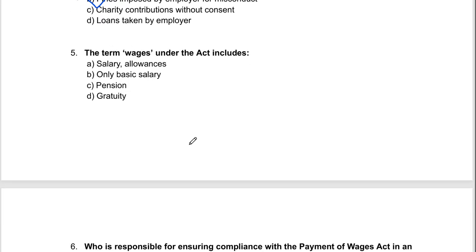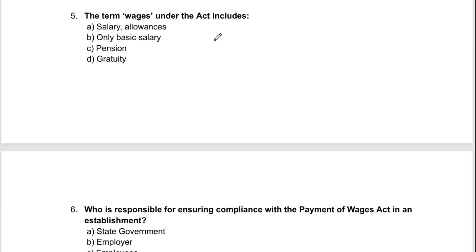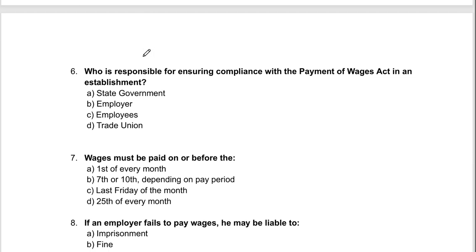Let's come to question number 5. The term wages under the act includes salary, allowances, only basic salary, pension, and gratuity. So the term wages under the act includes salary and allowances. The correct answer will be this, salary and allowances. Now come to question number 6.